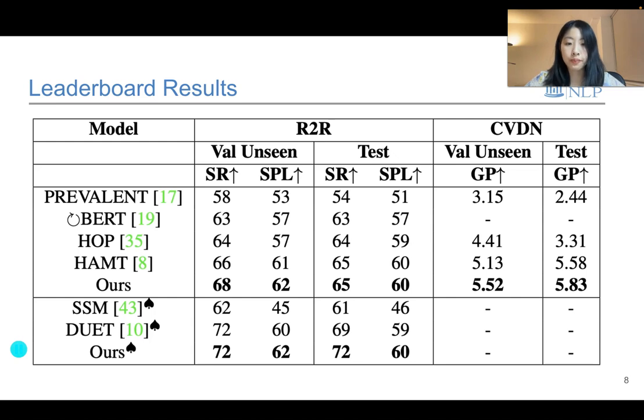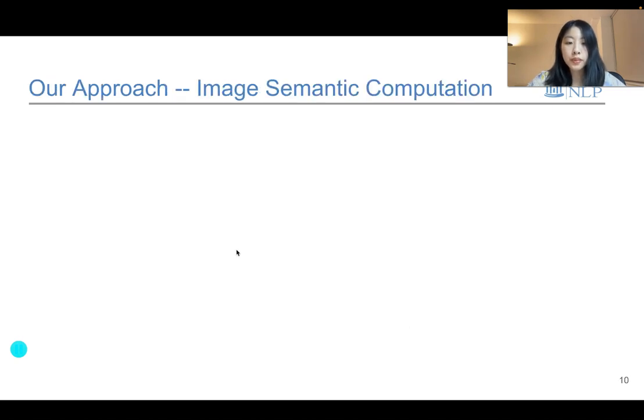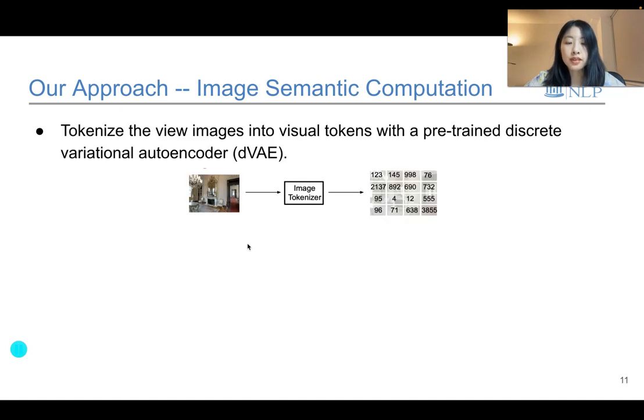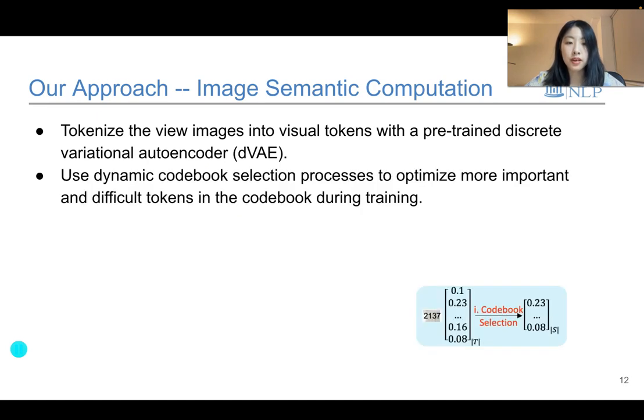To first compute the overall image semantics, we tokenize the view images into visual tokens with a pre-trained discrete variational autoencoder, DVAE. While the pre-trained DVAE has a large vocabulary of 8,192, we propose dynamic codebook selection process to optimize a subset of codebook at one time during training.